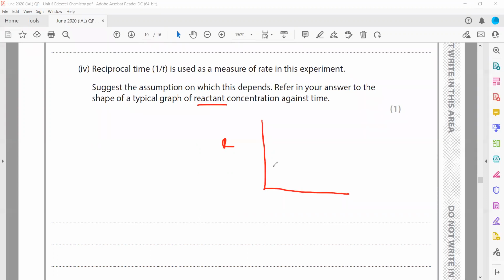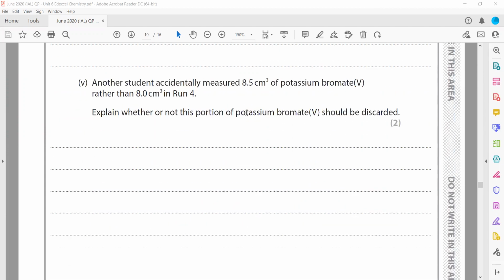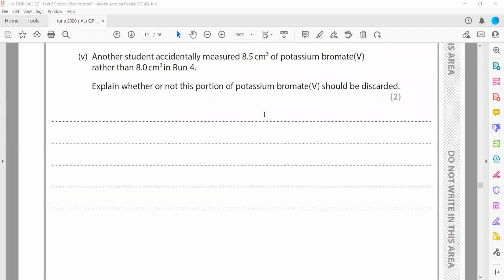So if you have reactant concentration against time, and it is a first order reaction, then it will have a constant half-life. So this will be the shape of the graph. It will have a constant half-life, meaning an equal time interval is needed for the reactant to convert into product, or half of the product.